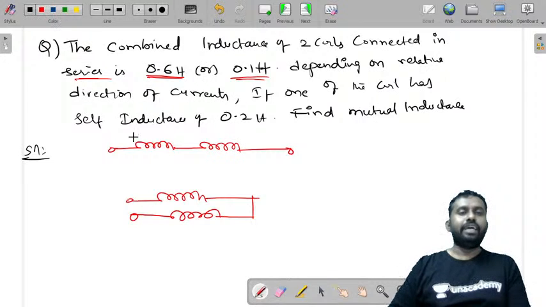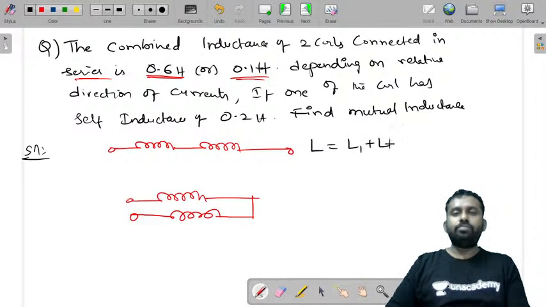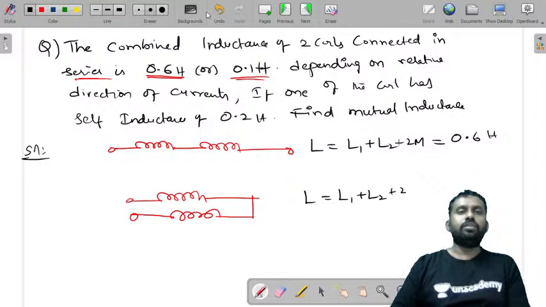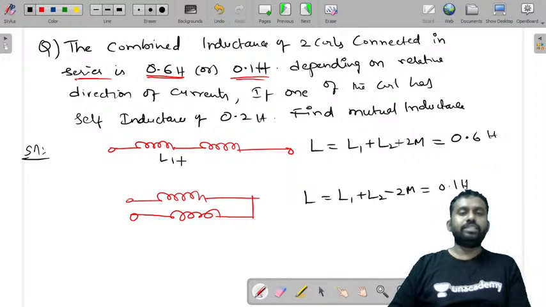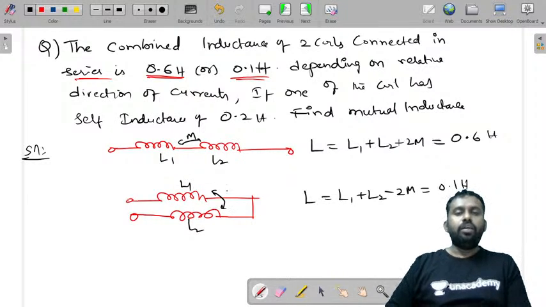The resultant L, that is L1 plus L2 plus 2M, is equal to 0.6 Henry, and L equal to L1 plus L2 minus 2M gave us 0.1 Henry. This is L1, this is L2 and the mutual inductance is M.